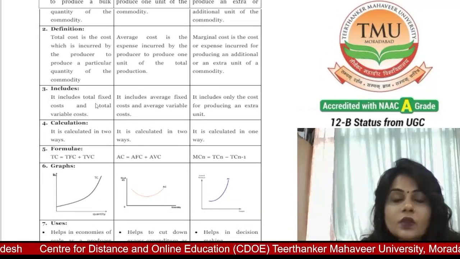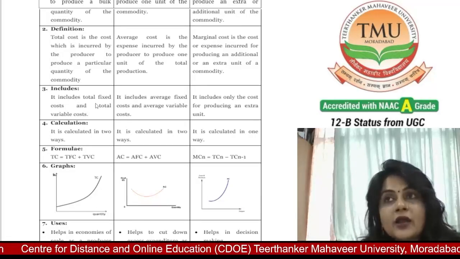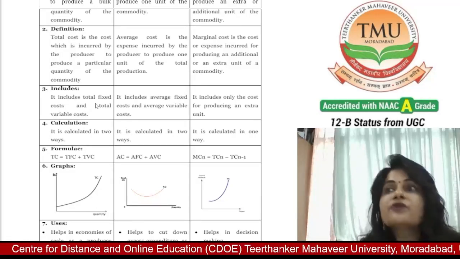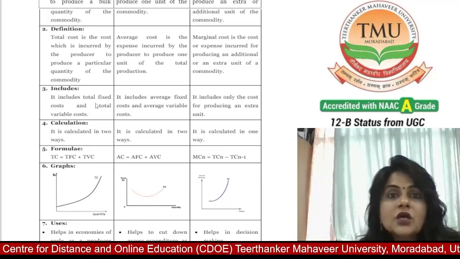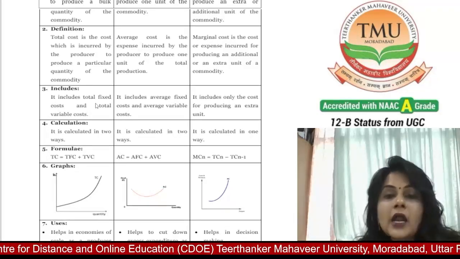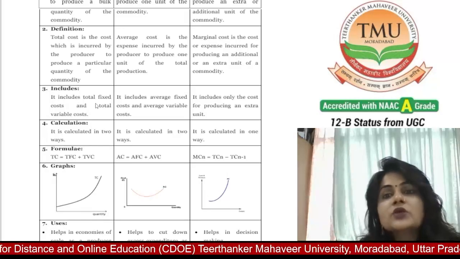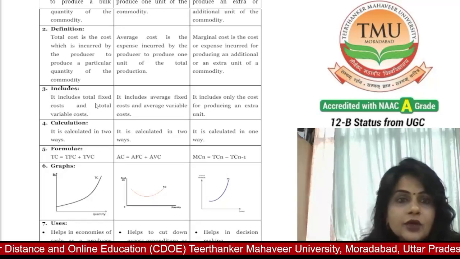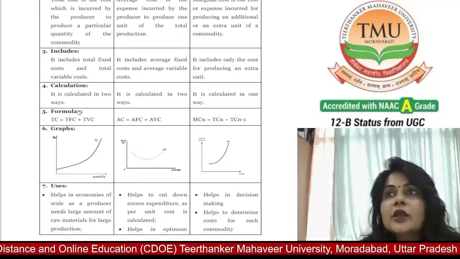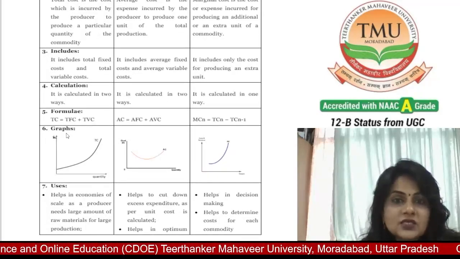In the total cost, we include total fixed cost and total variable cost. I have also discussed this before. Average cost includes average fixed cost and average variable cost. And marginal cost includes only the cost for producing an extra unit. Calculation: TC is equal to TFC plus TVC.